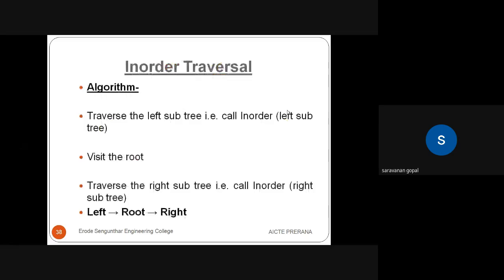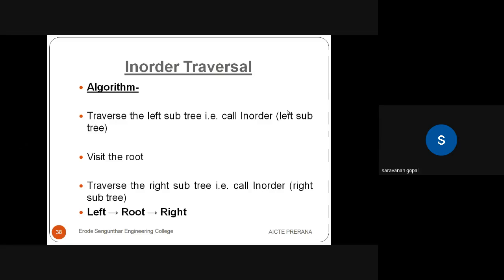Then next we go for the second one, in-order tree traversal. Basically, tree traversal is of three different types. One is pre-order, another one is post-order, another one is in-order. We go for the second one. Pre-order we already discussed. Pre-order is over. Then go for in-order tree traversal. The algorithm shows the procedure of in-order tree traversal: first we visit the left side or left subtree, then we go for the root node, and finally we go for the right node. So this is the procedure of in-order tree traversal.